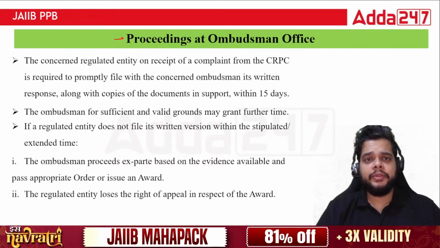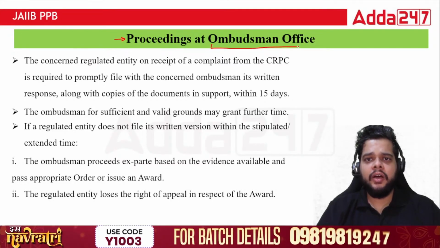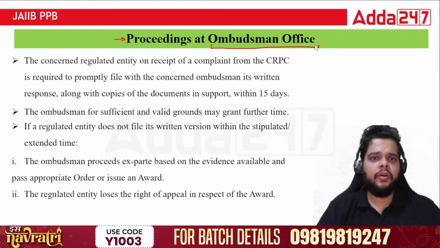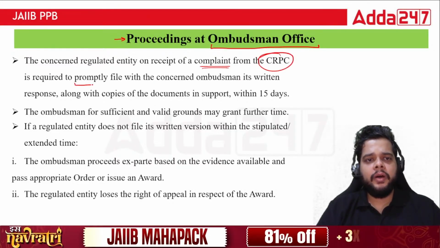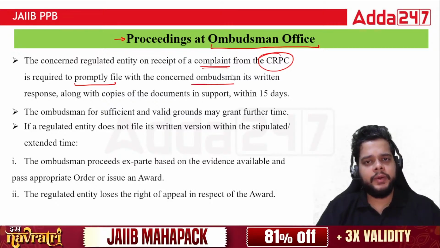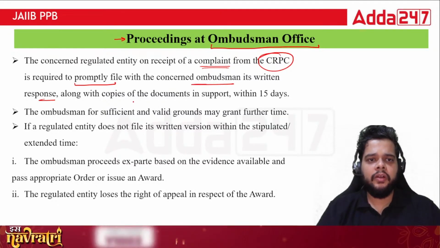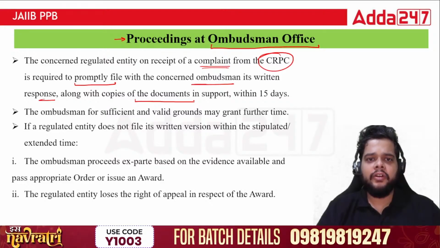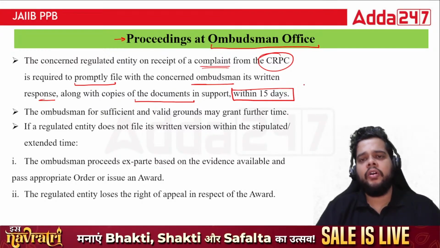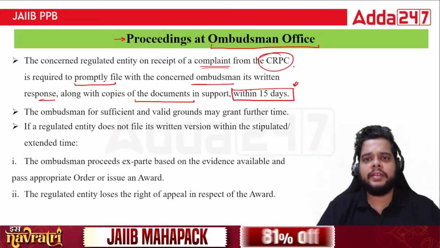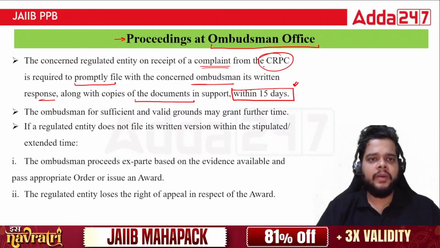Next, we have the proceedings at ombudsman office, how the proceedings happen in the OO office. So the concerned regulated entity on receipt of your complaint from CRPC is required to promptly file with the concerned ombudsman its written response along with the copies of documents in support within 15 days. So within 15 days, you have to have all those required documents so as to proceed at the ombudsman office.